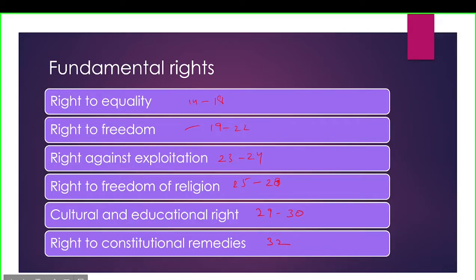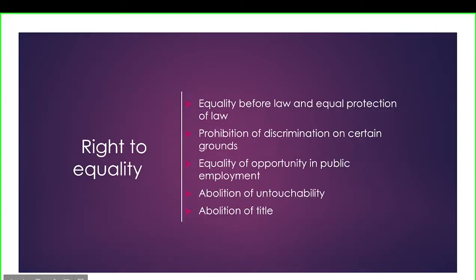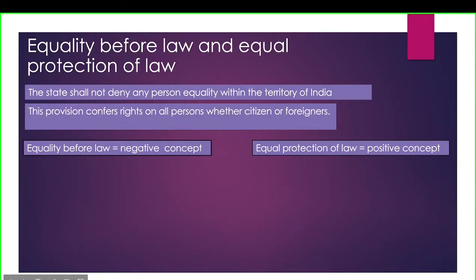Now we'll see the first one, which is right to equality. As we have seen, it is there from Article 14 to Article 18. So this is Article 14, which is equality before law and equal protection of law. Then this is Article 15, this is Article 16, Article 17, Article 18. So we'll see further in detail about these articles.